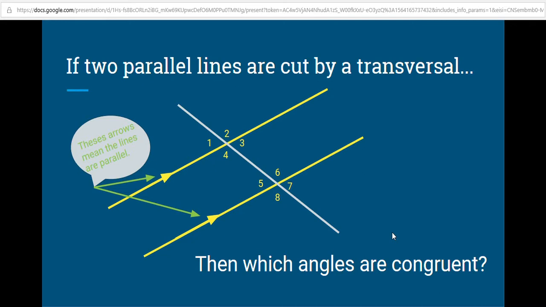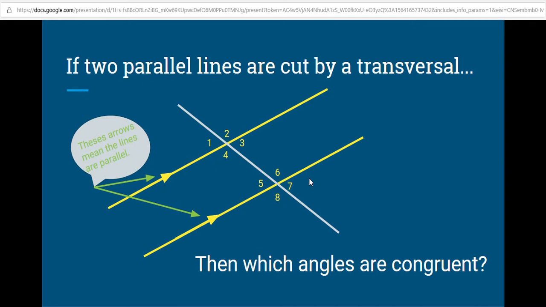We might go into multiple sets of parallel lines in a given picture, and I'll make sure that we point those out as they come up. But right now we're just going to focus on two parallel lines cut by one transversal. So the yellow lines are the parallel lines. The gray line is the transversal. On the top of the picture, where the gray line intersects the top yellow line, four angles are created. On the bottom of the picture, where the gray line intersects the yellow line, four angles are created. So as a whole, when one transversal intersects two parallel lines, there are 8 different angles that are created.